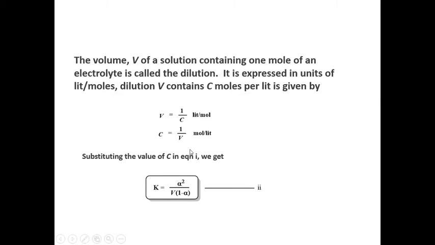By observing these equations, we can say that concentration and dilution are reciprocal. If we substitute this concentration value in the above equation, then we will get the ionization constant K equals alpha square by V into 1 minus alpha.